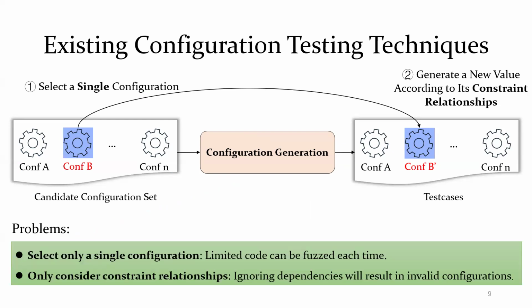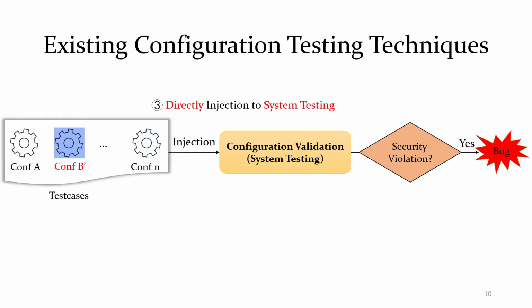There are two problems with existing configuration generation techniques. If only a single configuration is considered in each fuzzing round, it means that only limited code related to the configuration can be fuzzed each time. Moreover, in larger scale systems, dependency relationships also need to be considered. Ignoring dependencies will result in invalid configurations.